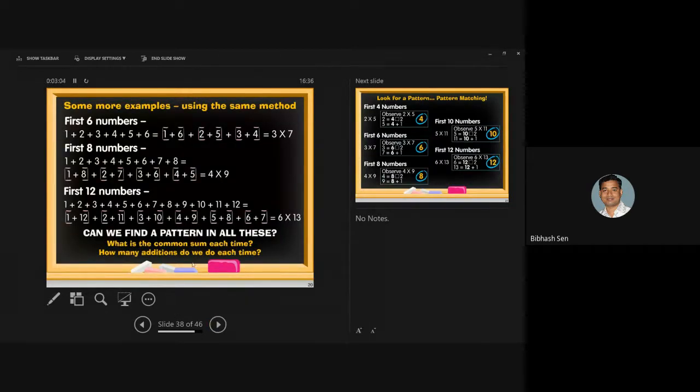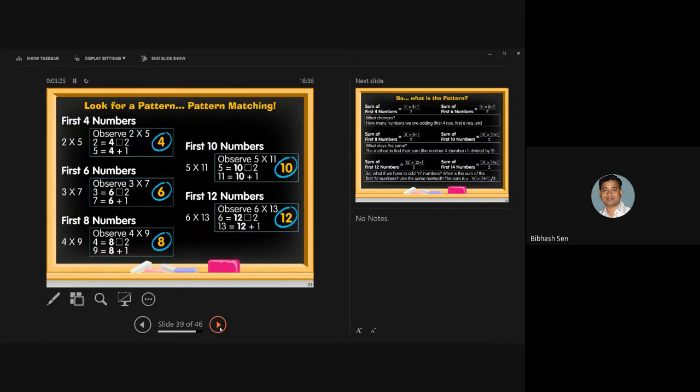See here also another example. First 6 numbers I have considered. 1 plus 6 here, 2 plus 5 here, 3 plus 4 here, and all are leading to 7. So 3 times 7 is 21. Instead of adding multiple times, just one multiplication, just arranging the numbers. Here also it is like this. So a lot of numerical problems we can attend to here. Okay.